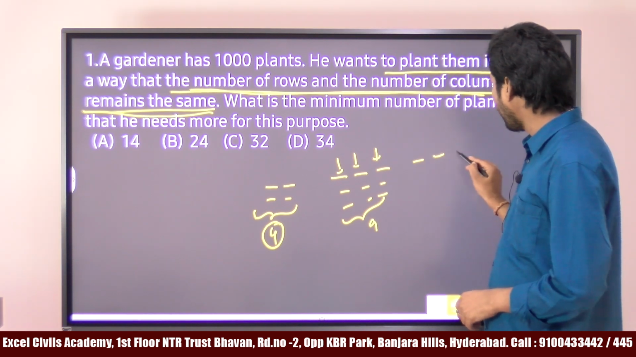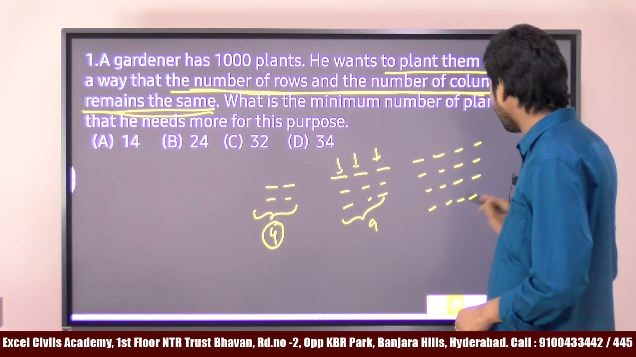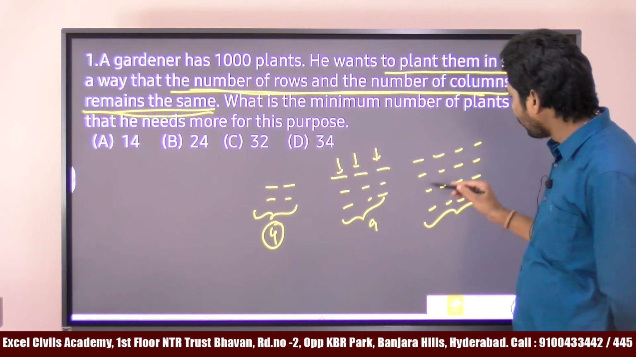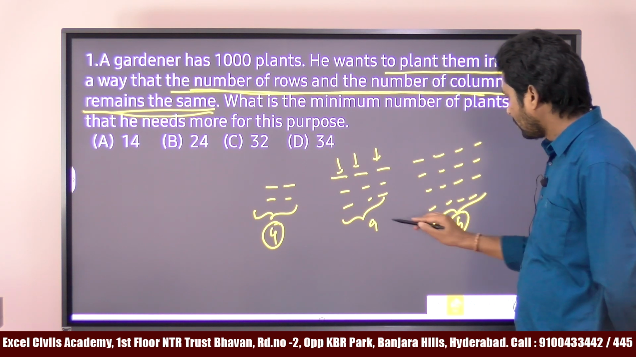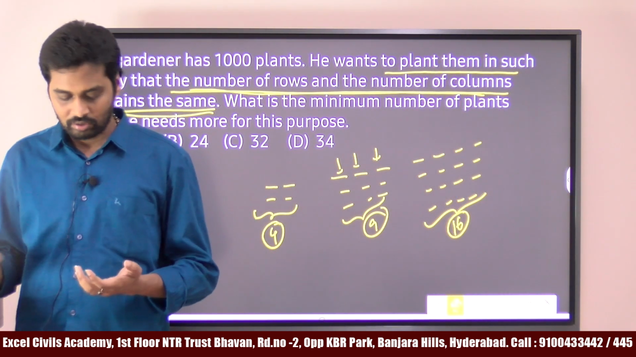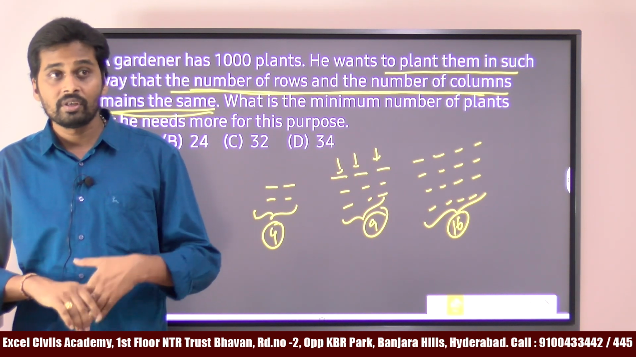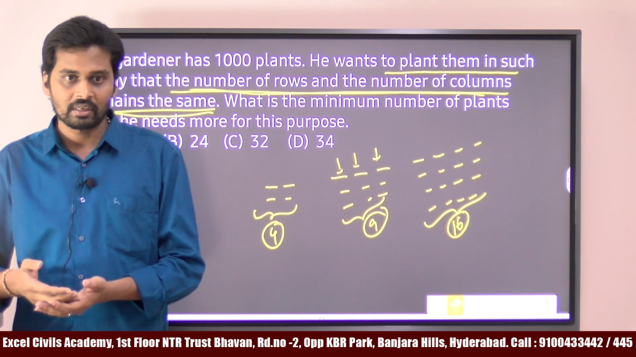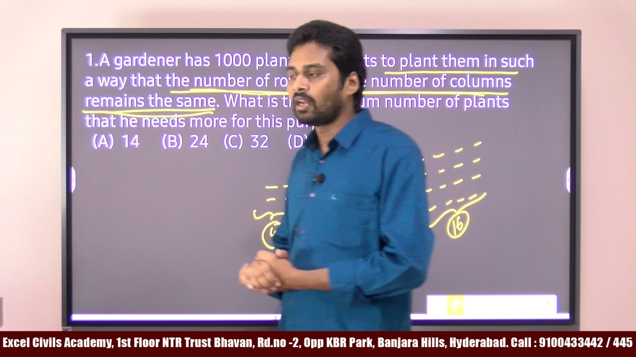So for next, suppose if I take 4 rows and 4 columns, how many total plants are there? You are planting 4 rows and 4 columns, that means 16. First, maths is not difficult. So don't feel that maths means only numbers are there. First you need to think logically. Even for the GS part you are thinking logically. I would say that when you compare with the GS, this part is easy.